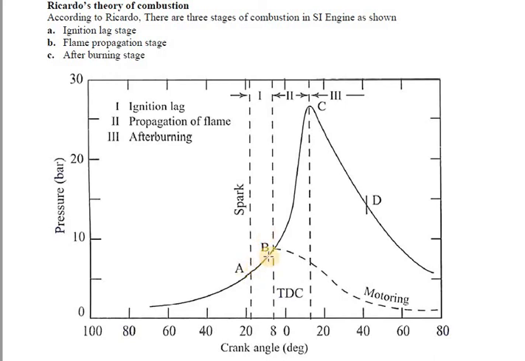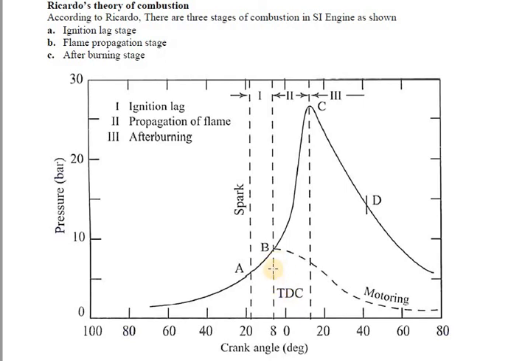So in the ignition lag period, the spark is produced at point A, and then it takes some time to initiate the combustion. As it reaches point B, the second stage, B to C, starts, that is the propagation of flame. I will explain that now.